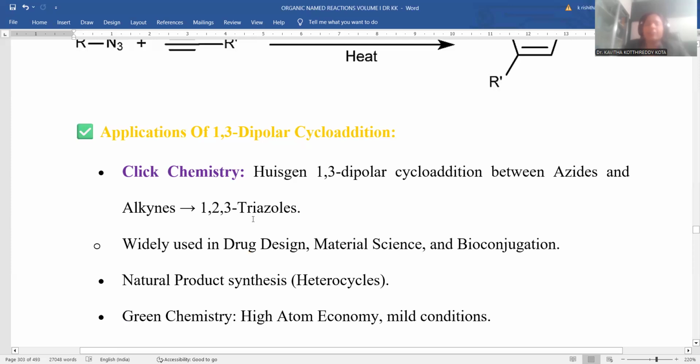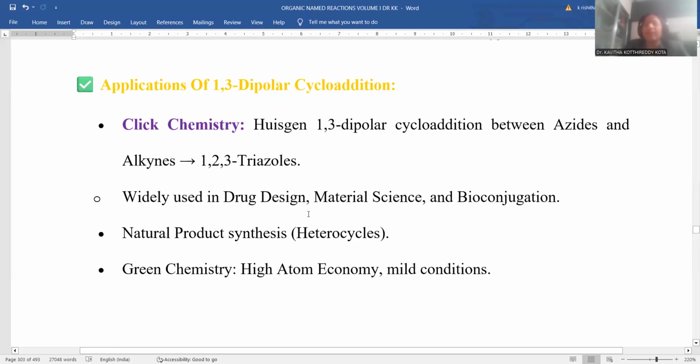Now we have entered the segment on applications of the 1,3 dipolar cycloaddition process. Click chemistry: Huisgen 1,3 dipolar cycloaddition between azides and alkynes is taken. It proceeds by a mechanism within a short span. The ultimate product formed is 1,2,3 triazole. It is widely used in drug design, material science and bioconjugation as well.